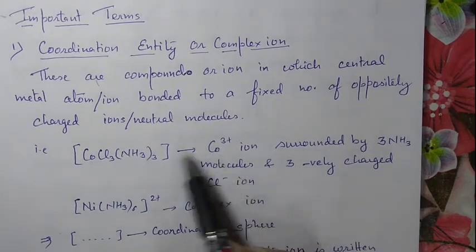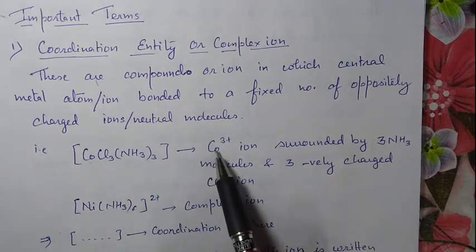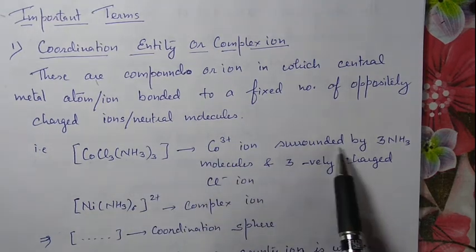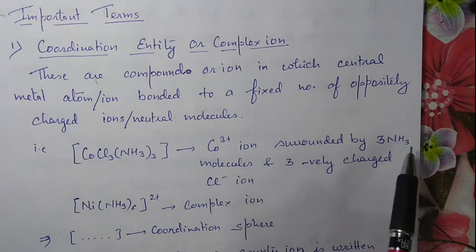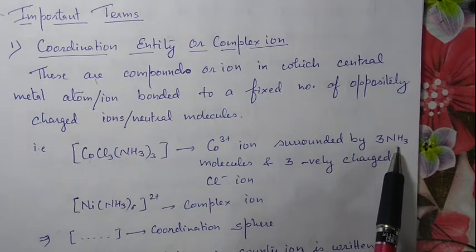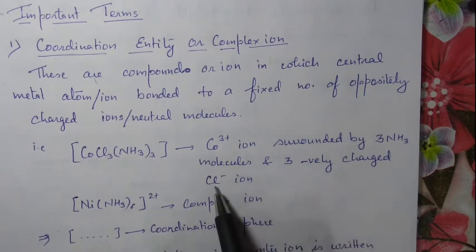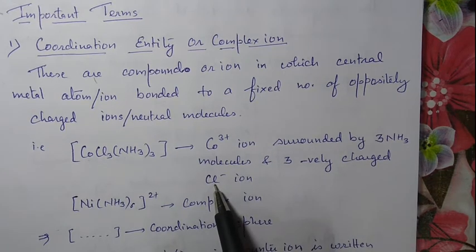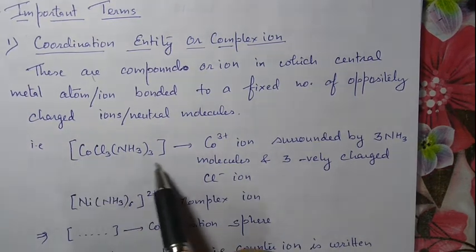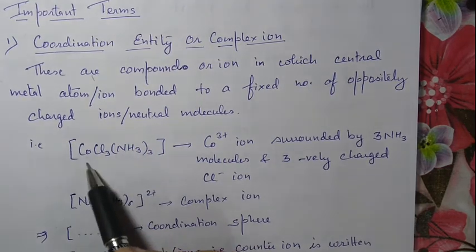It can be surrounded by charged ion as well as neutral molecule, but the number will always be fixed. For example, in this case, Co, that is cobalt ion, is surrounded by three ammonia molecules, neutral molecules, and 3 negatively charged chloride ions. This whole part is the coordination entity.